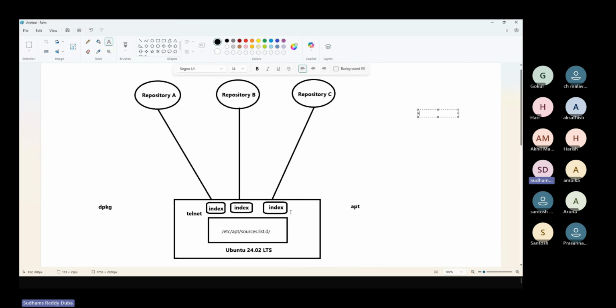It will download and store them in your system, so that whenever you try to install any package, it will search the index, check whether that package is available, and let you know the latest version. Sometimes they upload a latest version of the same package with bug fixes, so even to download that version, it is better you run apt update.